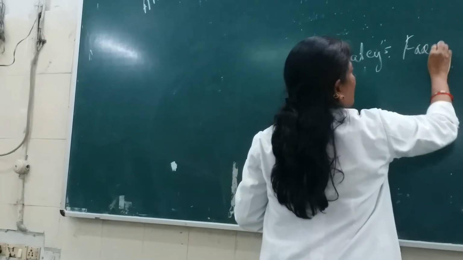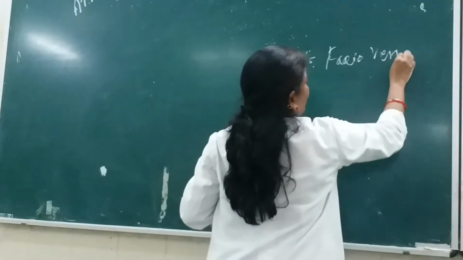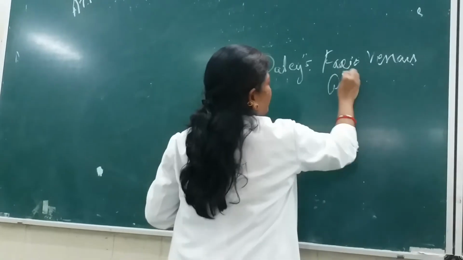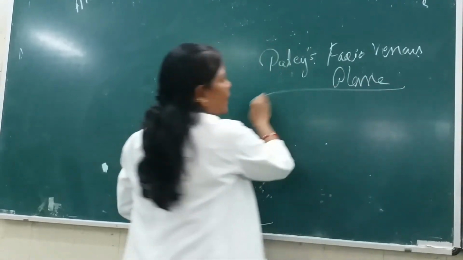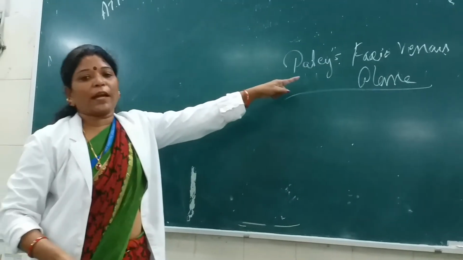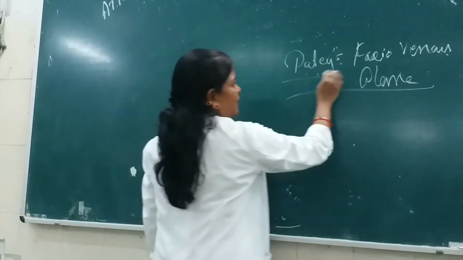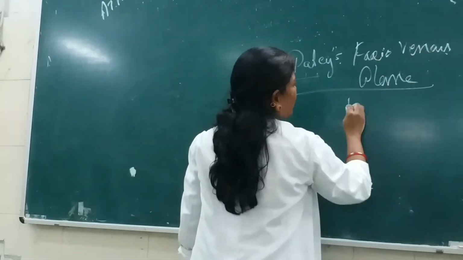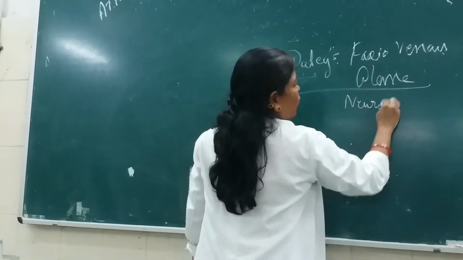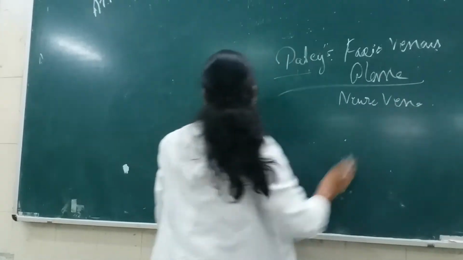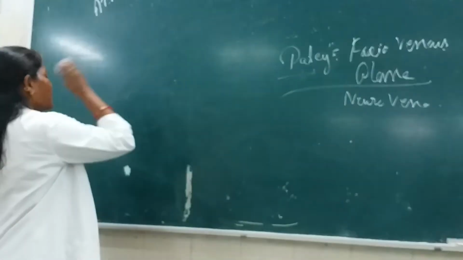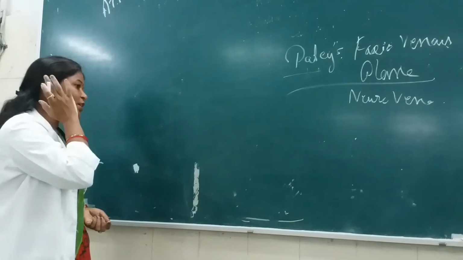facio-venous plane. Okay, Pes, Patey's, it was the name of the scientist, and the facio-venous plane, or the neurovenous plane. You will see from the superficial to deep.